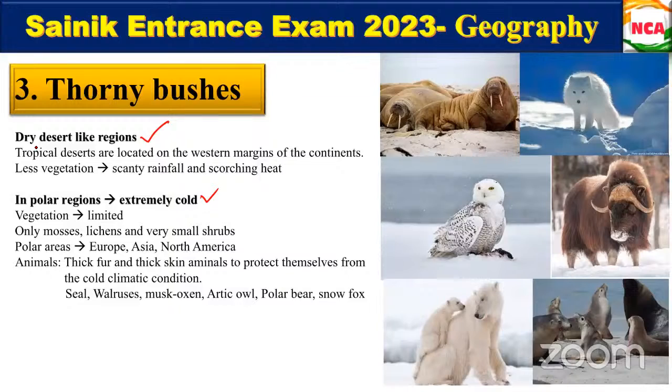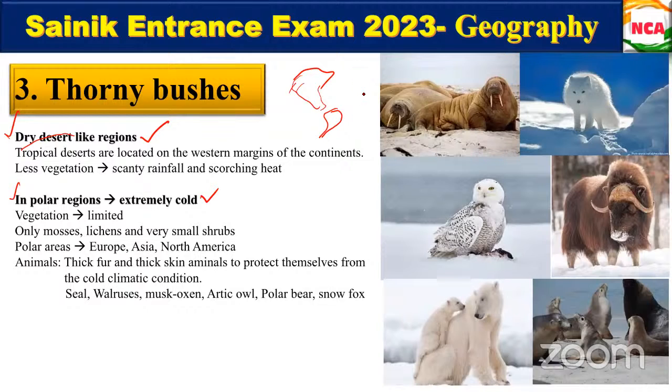Thorny bushes. Yes, thorny bushes. When you take the dry, desert-like regions, they are also found in polar regions. These dry desert-like regions are found in the tropical deserts, in the western margins of the continents. If North America is like this and South America is like this, you can see it is with respect to the western margins only.